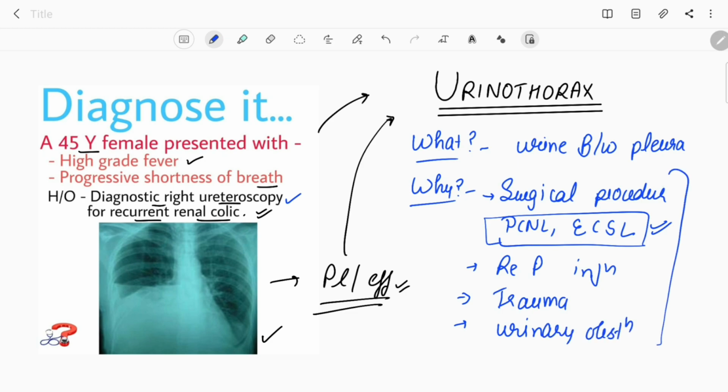Other causes are retroperitoneal inflammation, some kind of trauma to the ureter, or sometimes trauma to the kidney also. Any urinary obstruction, well, it is quite rare to be seen in urinary obstruction, but yeah, it is seen. This urinary obstruction can be due to any cause, like any stone, any stricture, or any malignancy in the ureter.